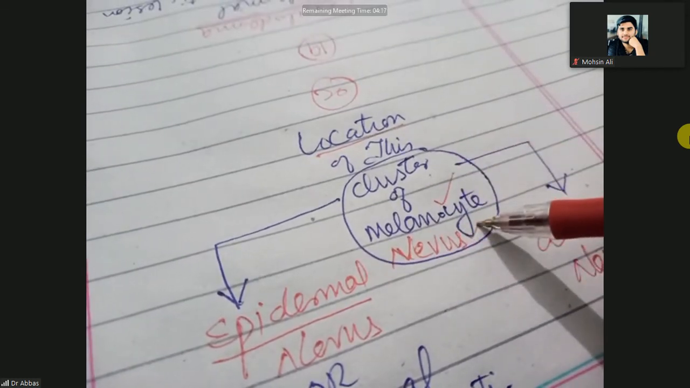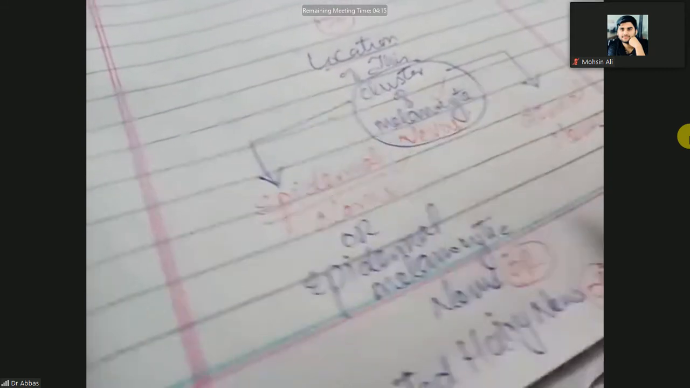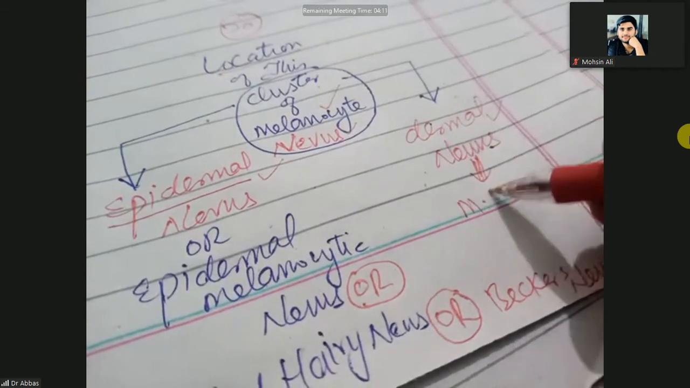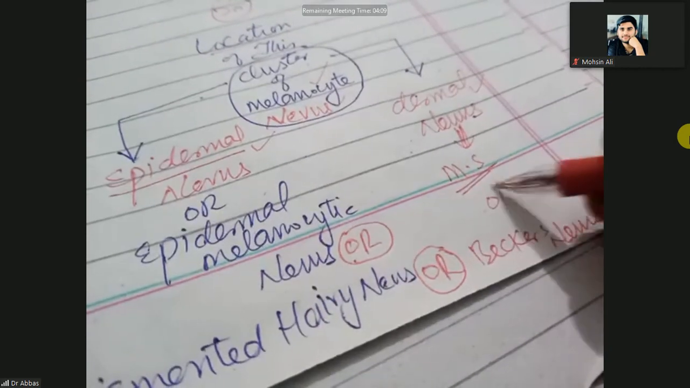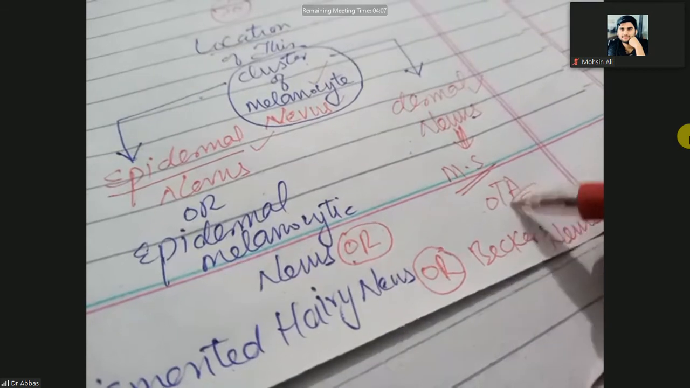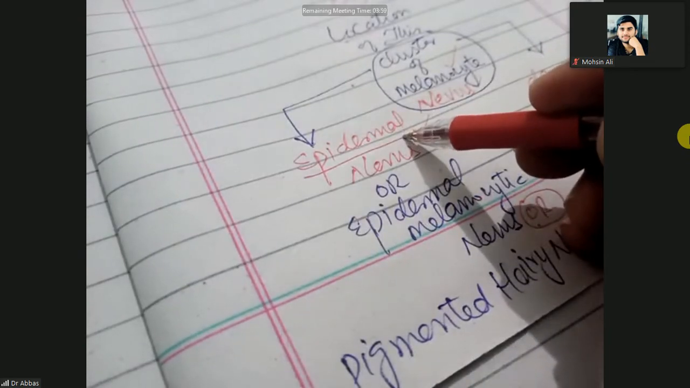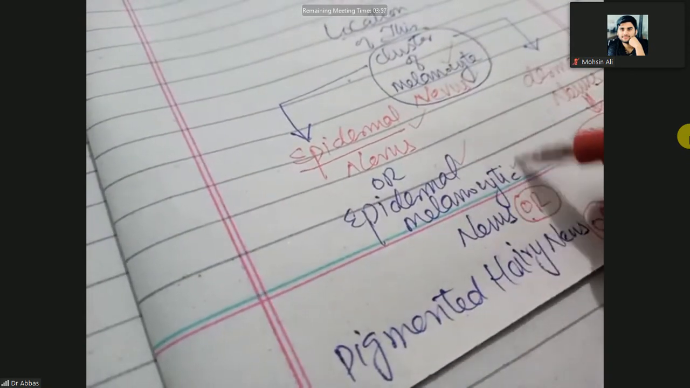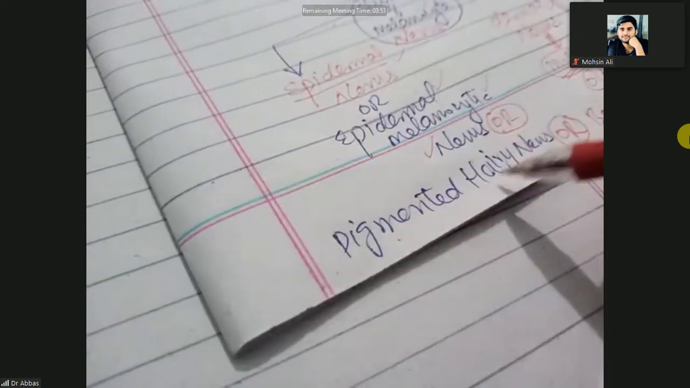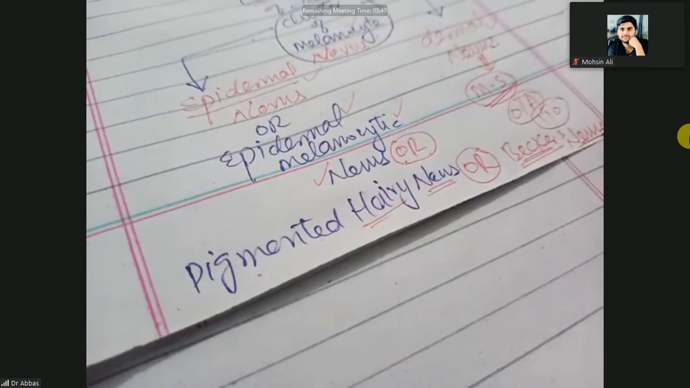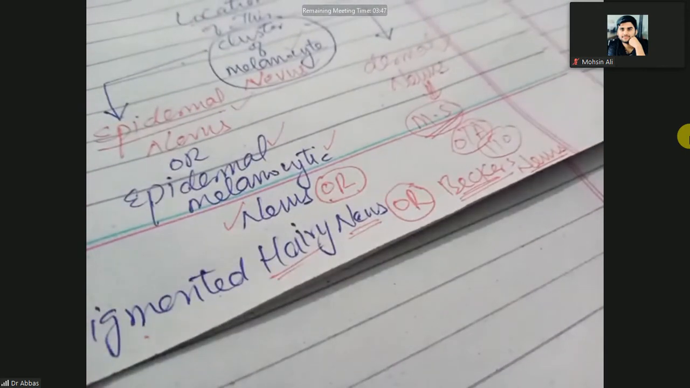On the basis of the location, this cluster of melanocytes can be epidermal or dermal. If it is dermal, then it could be a Mongolian spot, the nevus of Ota, or the nevus of Ito. If it is an epidermal cluster of melanocytes, it is known as epidermal melanocytic nevus, pigmented hairy nevus, or Becker's nevus. What is that? Becker's nevus.